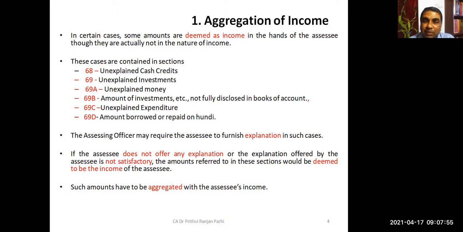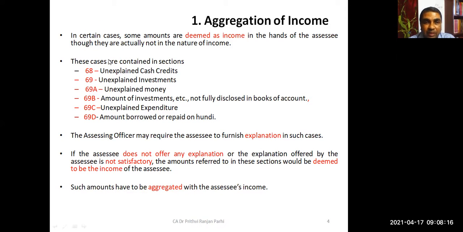Or certain investments are not disclosed in books of account. Certain expenditures you are unable to explain. Something you have borrowed or repaid through hundi, otherwise than account payee cheques, drafts, etc. Then all these things shall be deemed to be income.